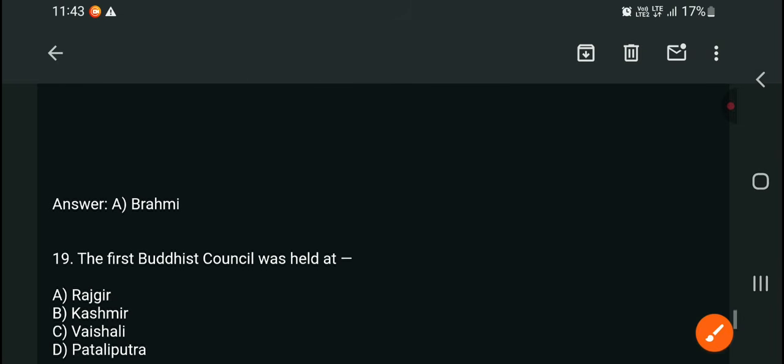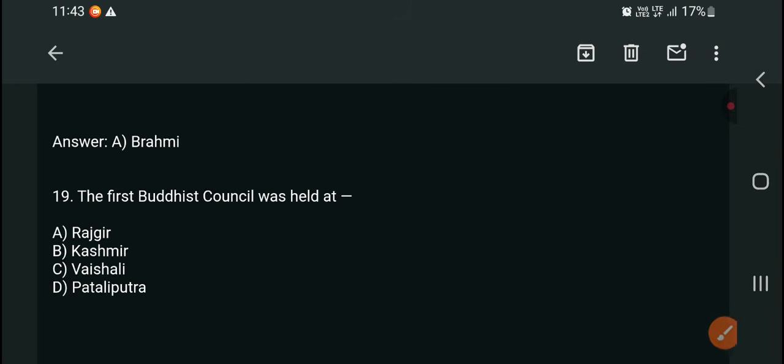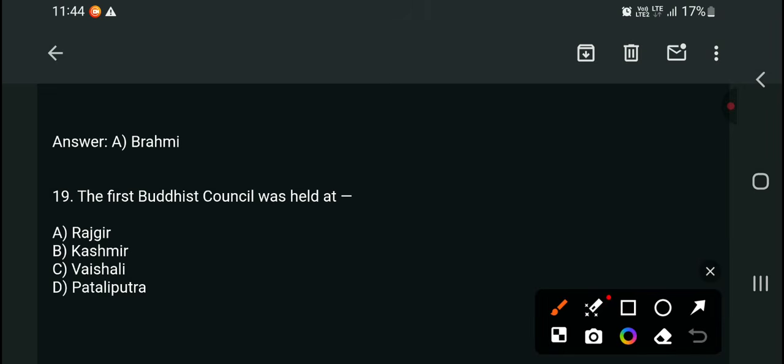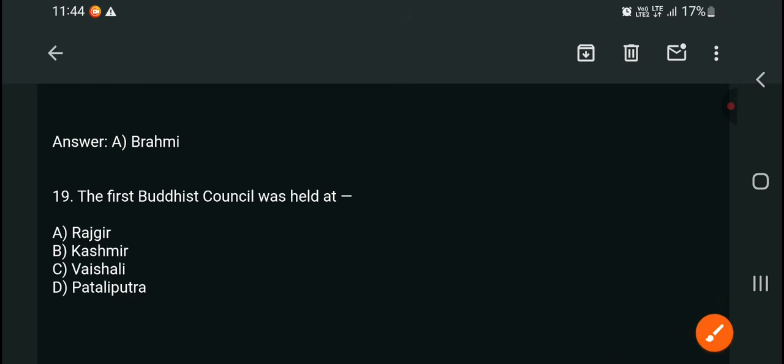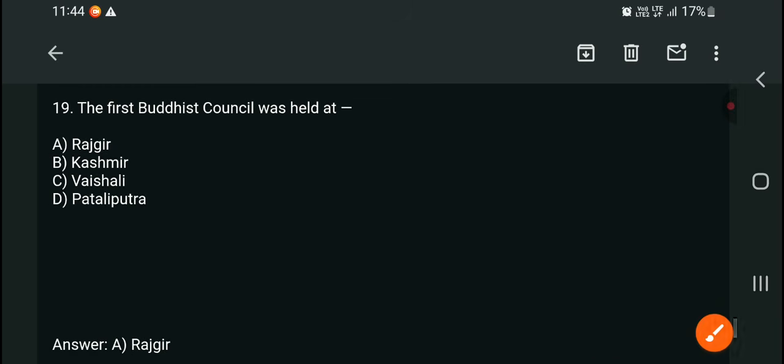Then question number 19. The first Buddhist council was held at Rajgir, Kashmir, Vaishali, or Pataliputra. The right answer is Rajgir. Check here. Yes, Rajagriha or Rajgir.